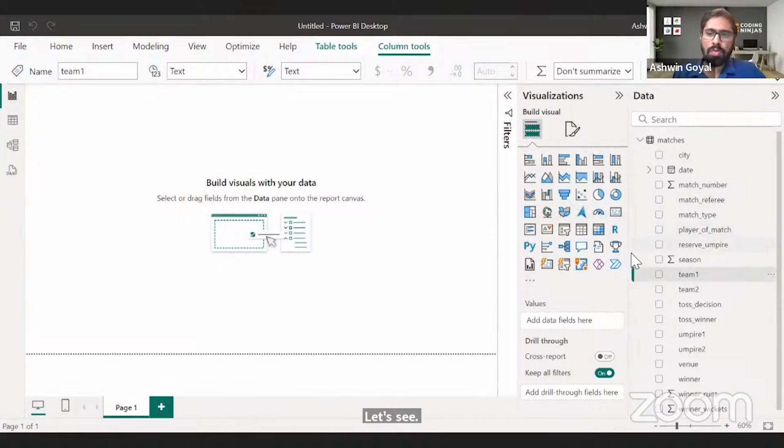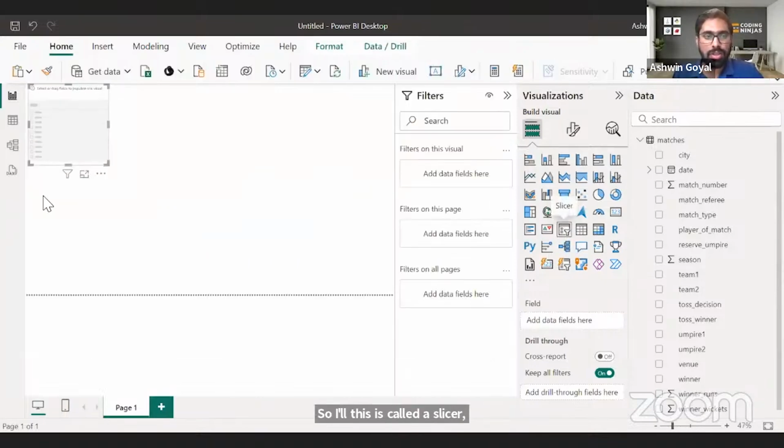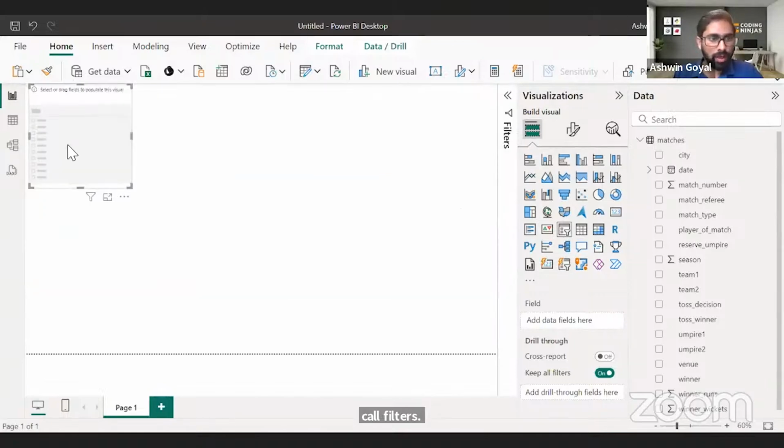What I want to do first is, and I always start with this. First thing, apply the filters or identify which filters you may want to use. So this is called a slicer, right? In Power BI, we call filters slicers. So I click on this, it gets added here, right? This is a slicer.